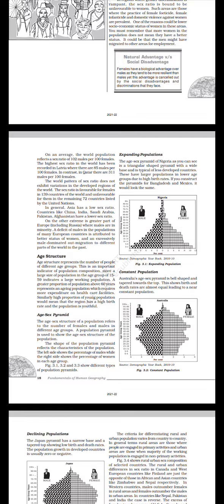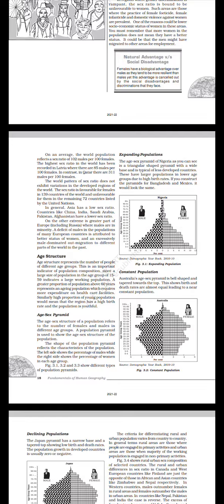Age-sex pyramid. The age-sex structure of a population refers to the number of females and males in different age groups. A population pyramid is used to show the age-sex structure of the population. The shape of the population pyramid reflects the characteristics of the population. The left side shows the percentage of males while the right side shows the percentage of women in each age group. Figures 3.1, 3.2 and 3.3 show different types of population pyramids.